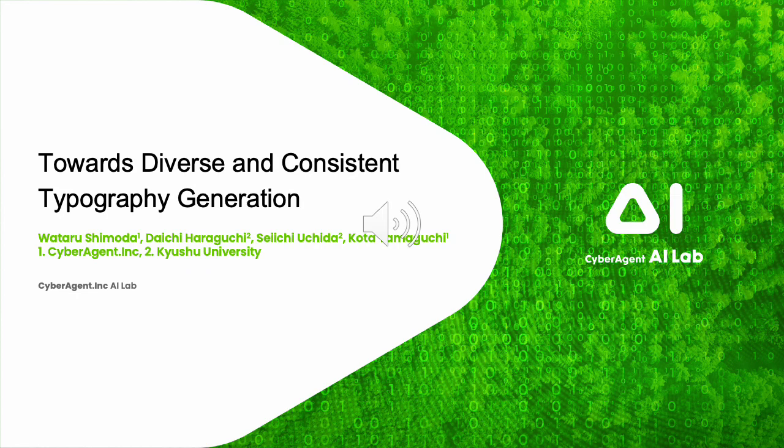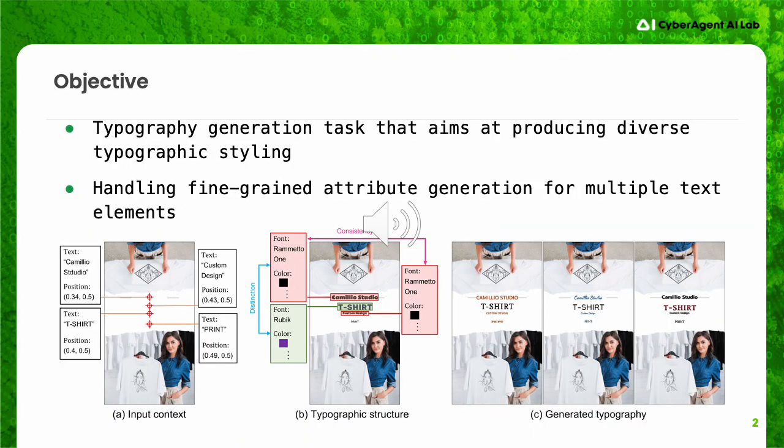Diverse and consistent typography generation. Our research objective is typography generation task that aims at producing diverse typographic styling for the given graphic document. We formulate typography generation as a fine-grained attribute generation for multiple text elements, and build a model to generate diverse typography that matches the input design context.